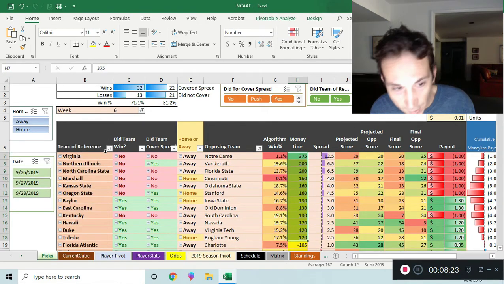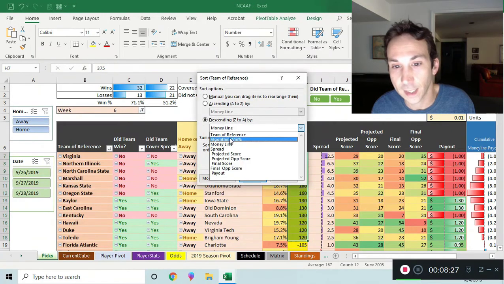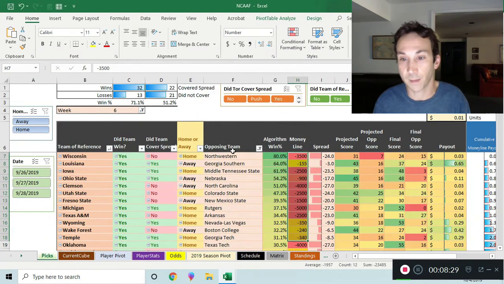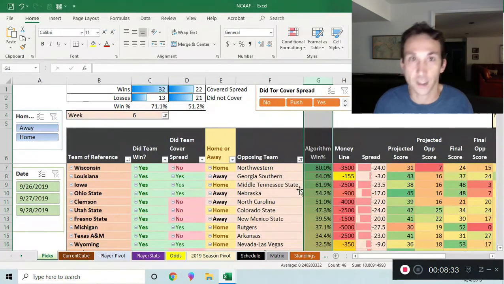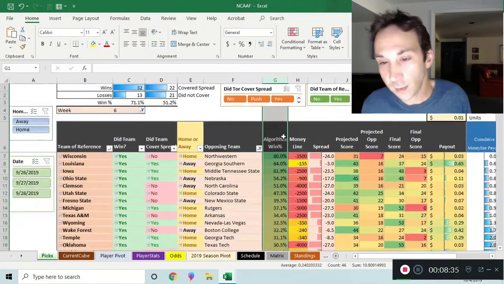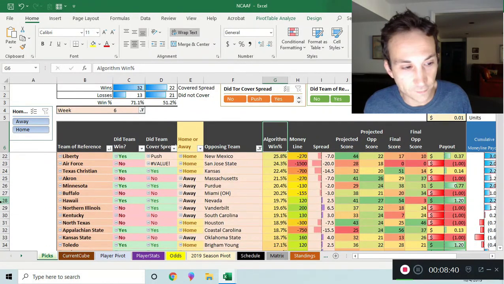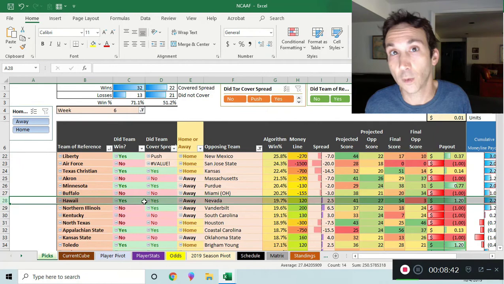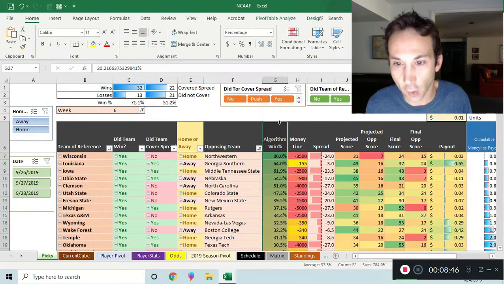I'm going to clear this filter, and I'm going to sort this back to the way that I was sorting it before because I like this sort better. It makes more sense in my head because it has the strongest win algorithm percentages up top. The thing with the algorithm win percentage is when it's greater than 20%, the NFL file last year was more reliable at that number, which means all these games, everything over 20%.